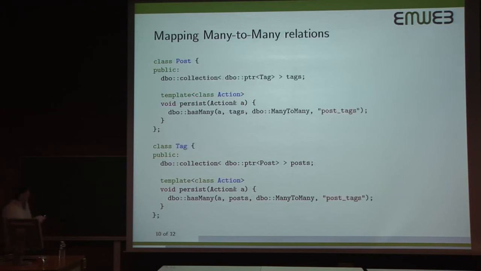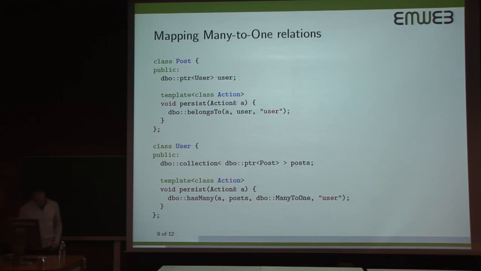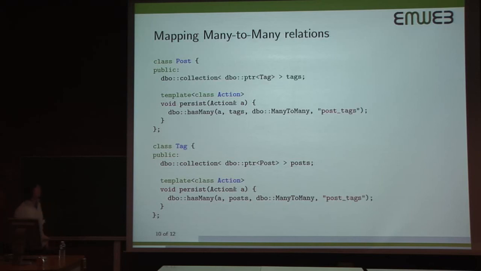So this is almost the same. So even if you look at the effect, it's quite nice. So I can skip most of the information because it's actually the same to do a many-to-many relationship. However, here, obviously, this is going to be symmetrical. So here, instead of a pointer, we also have a collection. So now we will say that a post can have many tags, and tags can be reused over posts.